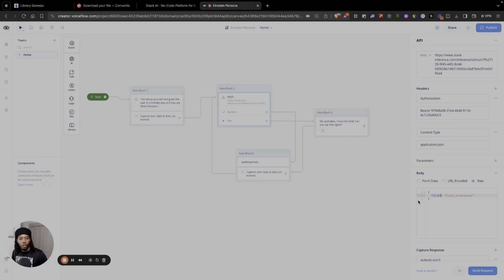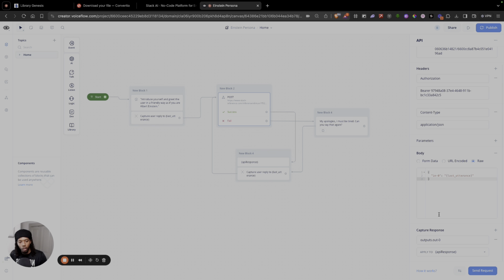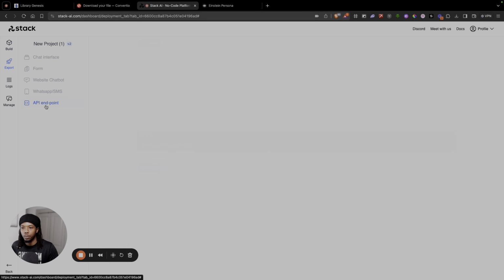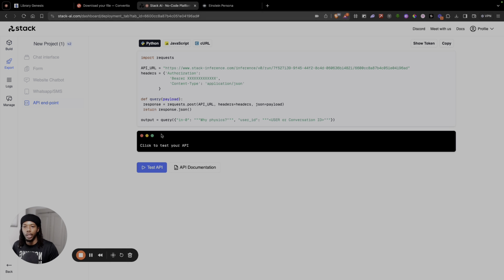So yeah, IN0 is going to be linked to our last utterance, which is the variable that we use to capture whatever the user asks in the chat. Whether it's after the introduction or after the API response, we're saving it in last utterance every single time. So this is the message that we're sending, and then we also need to capture a response. The response that the API gives us is the output.